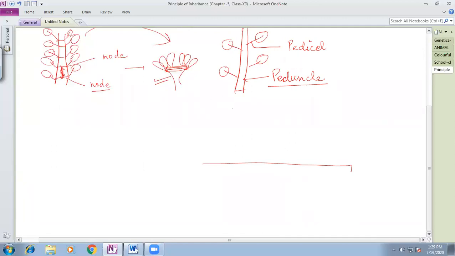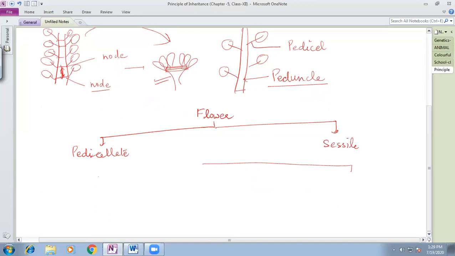So on the basis of the presence or absence of the pedicels, the flowers can be categorized in two categories: the pedicellate flower and the sessile flower. Pedicellate flowers are the flowers in which a well-defined pedicel is present.